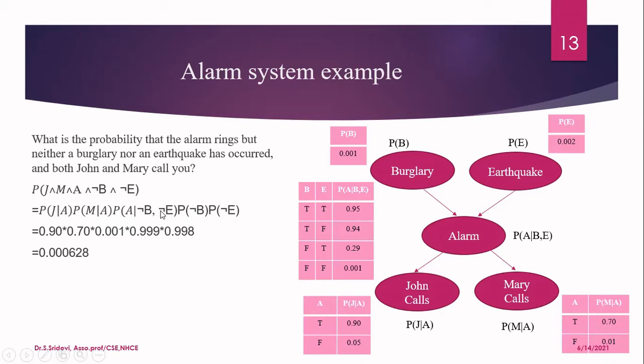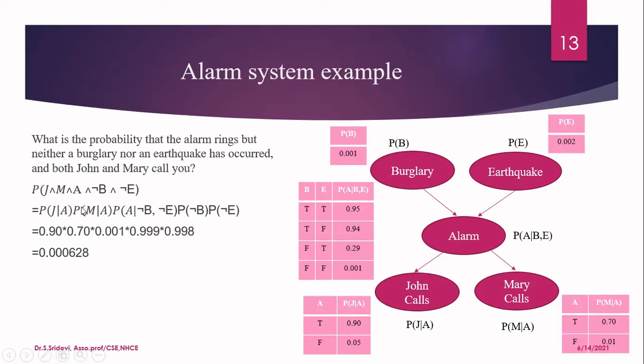Now, let us see the remaining values. The last two we have seen. Let us see the first three values, how to write these values from the table. The first value is the probability of John calls when there is an alarm. So go to the John calls table. Here, given alarm, that means you have to see the value when alarm is true. The probability of John calling when there is an alarm is 0.9. So the first value is 0.9.